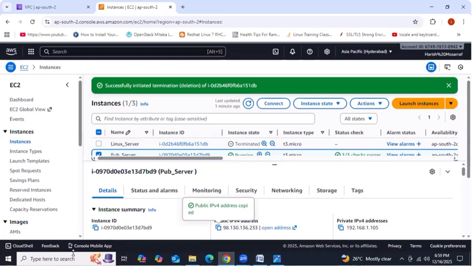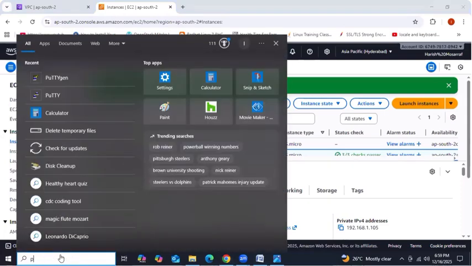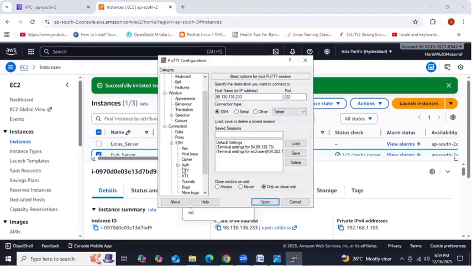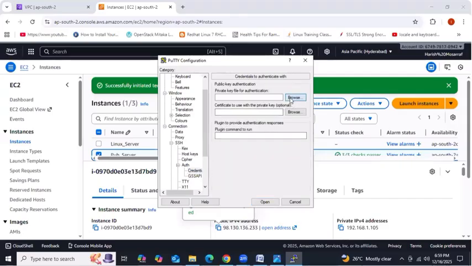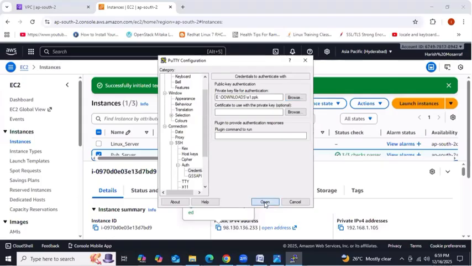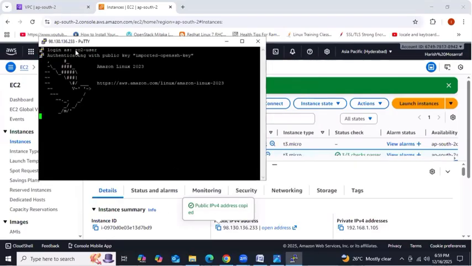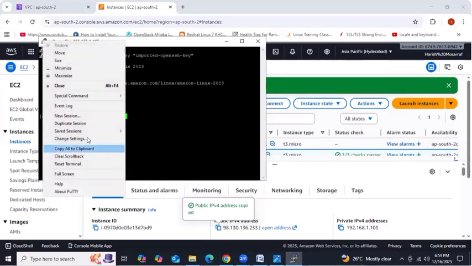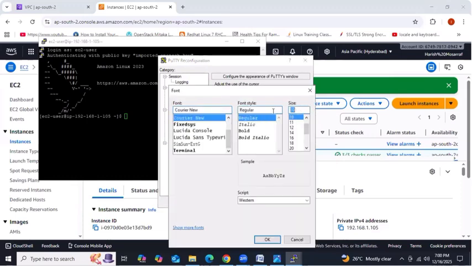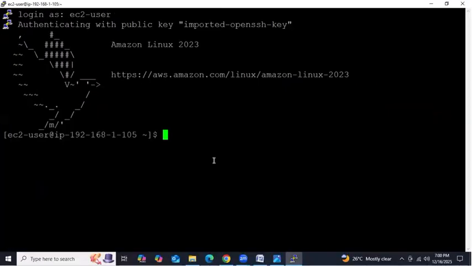Then open PuTTY, and then click, paste this, go to SSH, Auth and Credentials, and browse S1 PPK, open, then open, accept the security alert, then ec2-user. We need to log in with the help of ec2-user. Right, guys? Go to change settings, then appearance, and provide the font size 19. This is good now. Got it, guys?